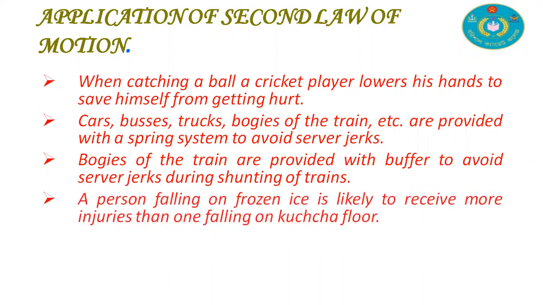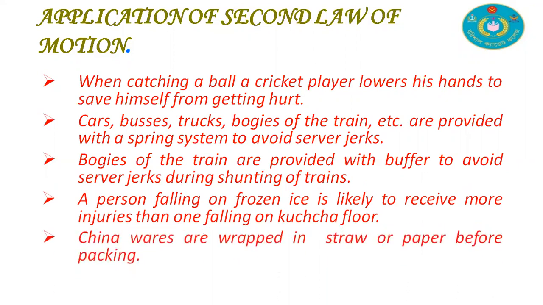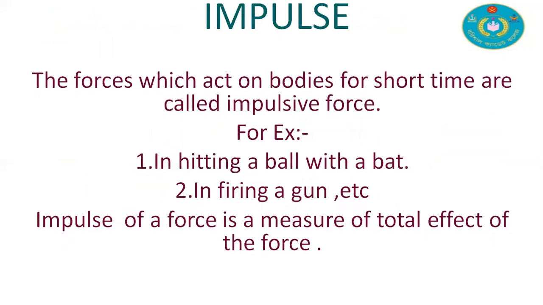Bogies of the train are provided with buffers to avoid severe jerks during shunting of trains. A person falling on frozen ice is likely to receive more injuries than one falling on a kaccha floor. And china wires are wrapped in straw or paper before packing. This is the application of Newton's second law of motion.